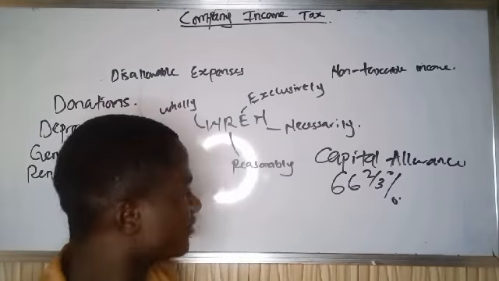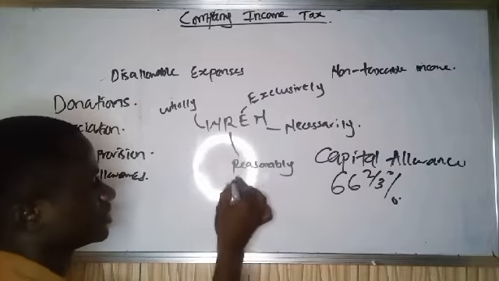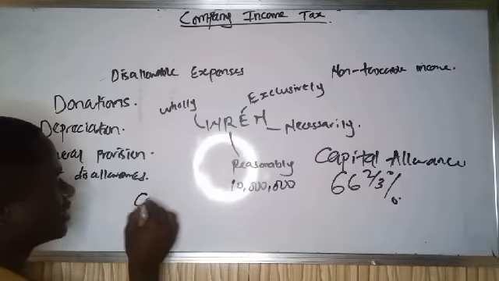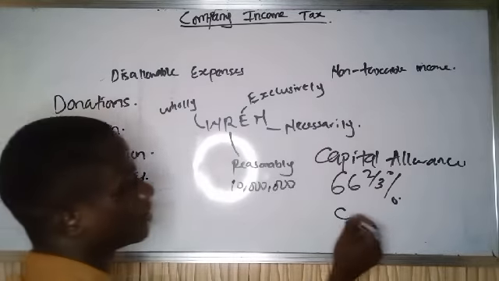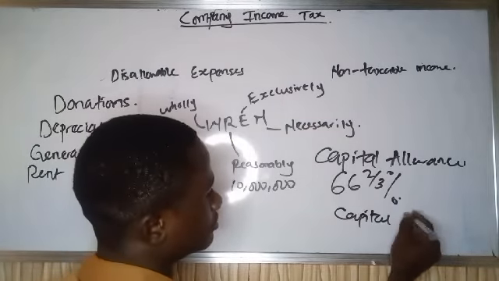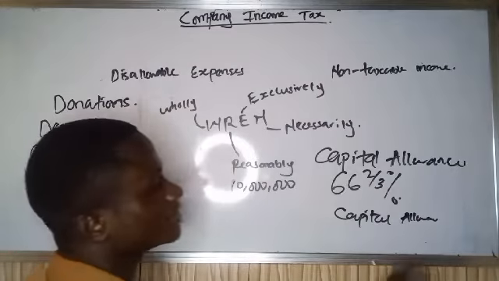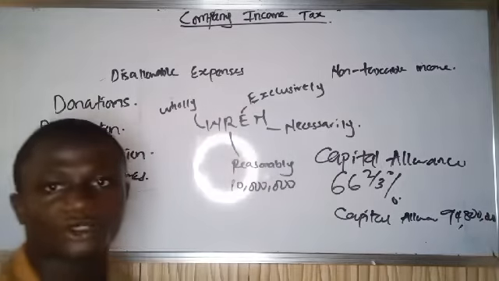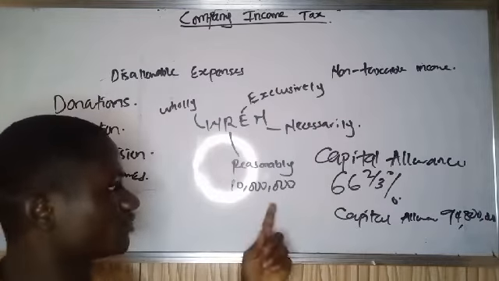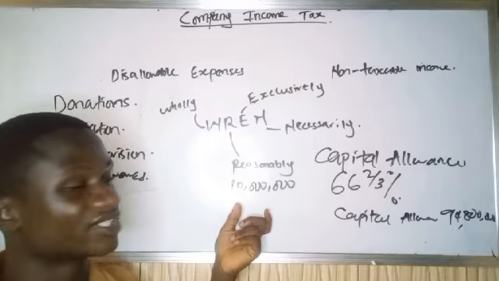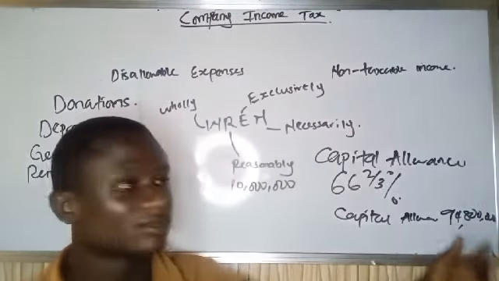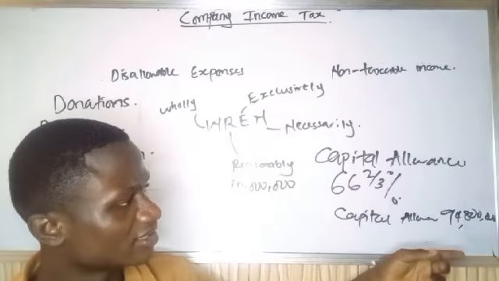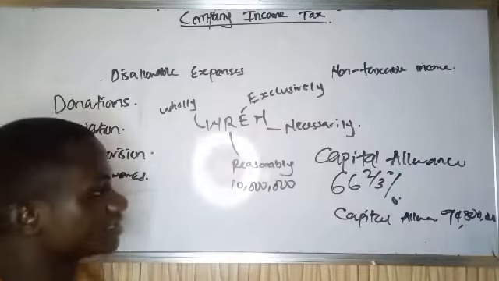But if, for example, a company is generating 10 million naira taxable profits, and the capital allowance that has been computed is 9,480,000, I hope you are following.